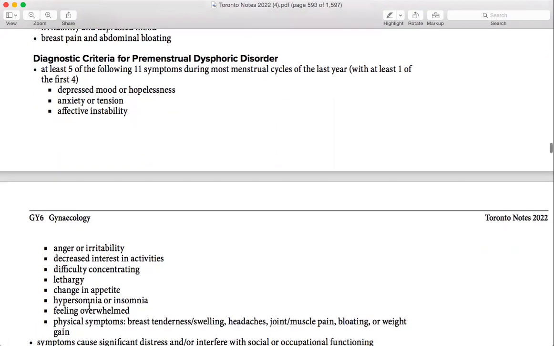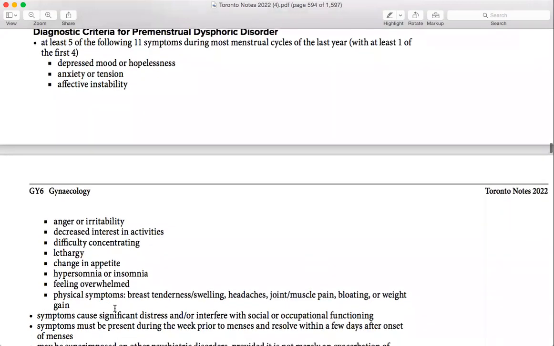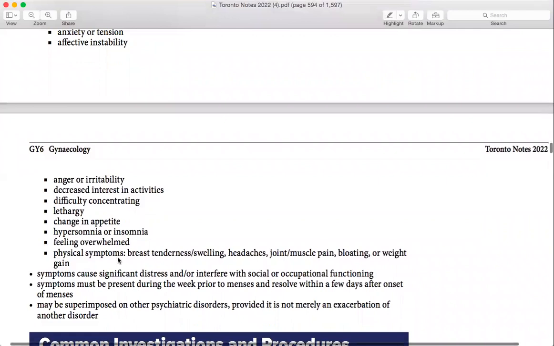And then come decreased interest, difficulty concentrating, lethargy, appetite change, hypersomnia, feeling overwhelmed, and physical symptoms like breast tenderness, swelling, bloating. So there might be more than two. Over there it was two, like depression and bloating or whatsoever. So here she might have more than two. So one from the top four, and then anything from the bottom.